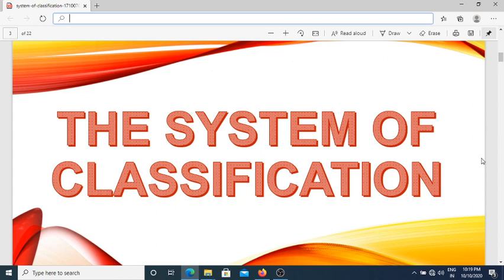In this paper, we have studied today the first chapter, the principle of classification. It is a linear system of classification.